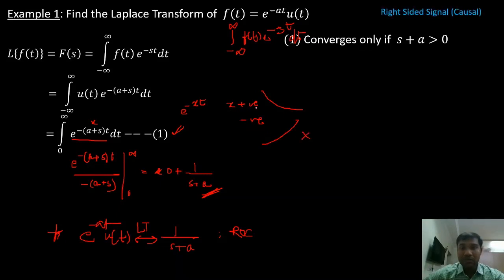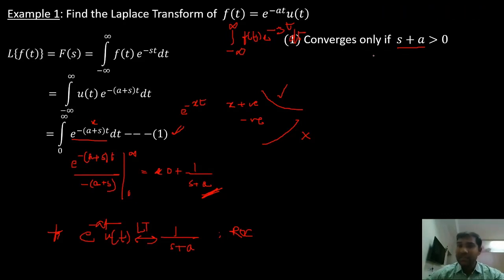Only for positive values of x is this going to converge. So what is x here? S plus a. So when s plus a is positive, only then does my integral converge.